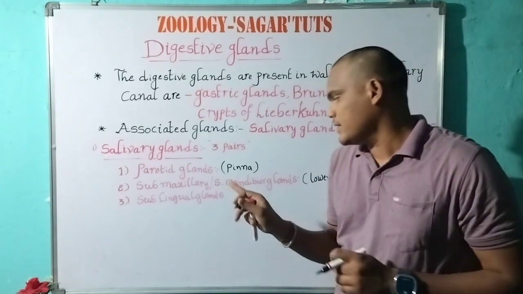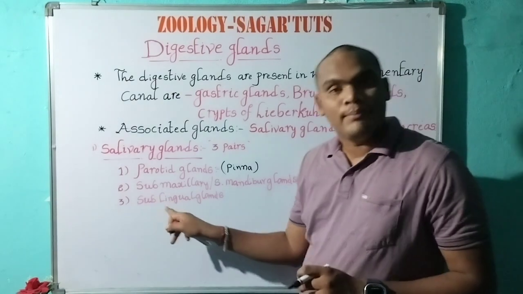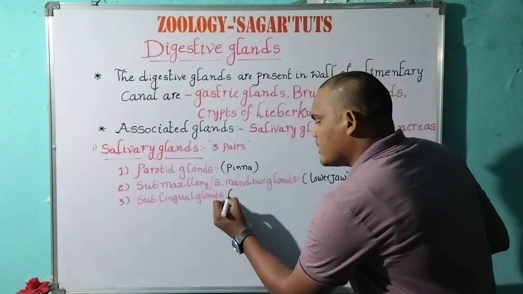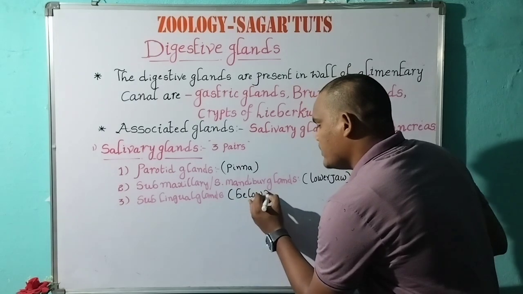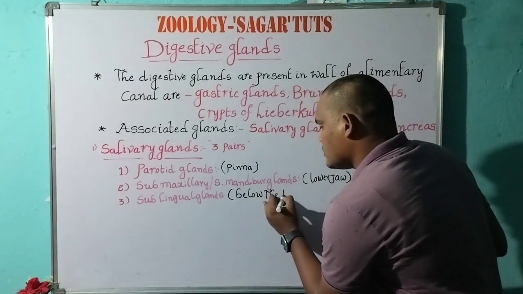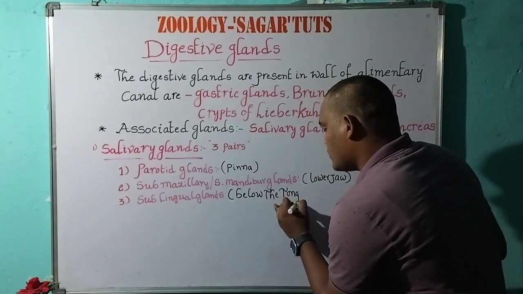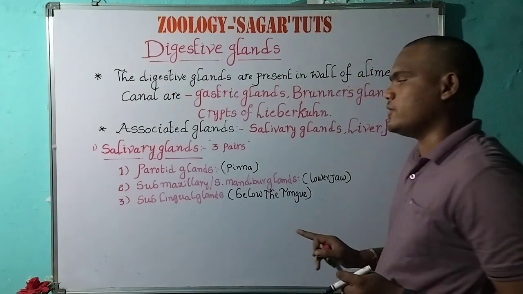And the sublingual gland is located below the tongue.